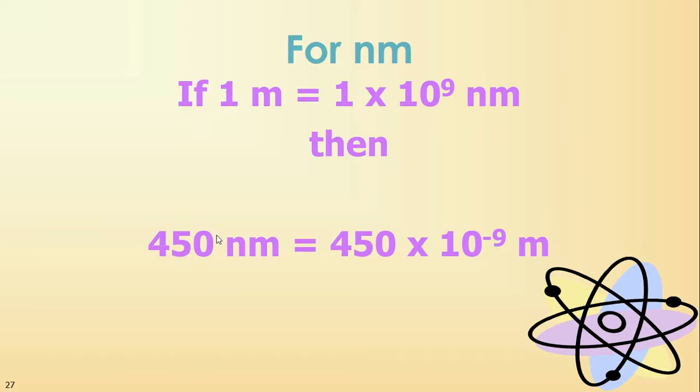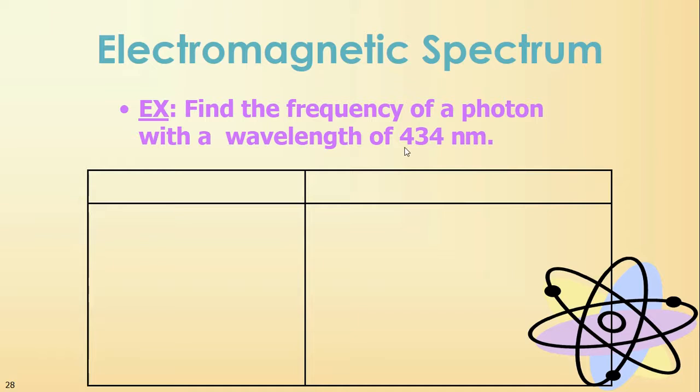Okay, so last but not least, one thing I want you to remember is 1 meter is equal to 1 times 10 to the 9 nanometer. So if you have 450 nanometers, that's the same thing as 450 times 10 to the minus 9 meters. You need to be able to go between your metric prefixes because you might have a situation where that is important. So for instance, here, it says find the frequency of a photon, and we're going to get to what a photon means in the next lecture, but find the frequency of a photon with a wavelength of 434 nanometers.